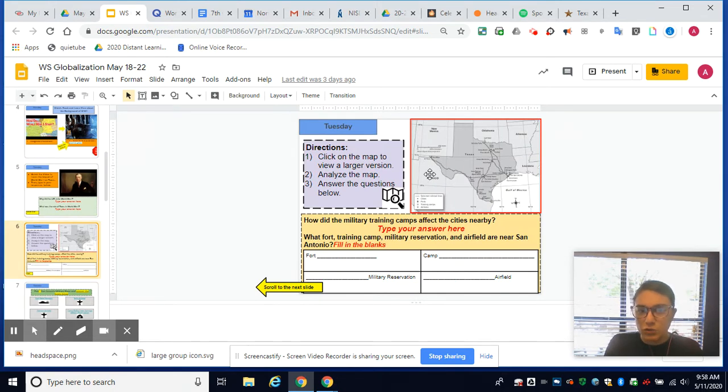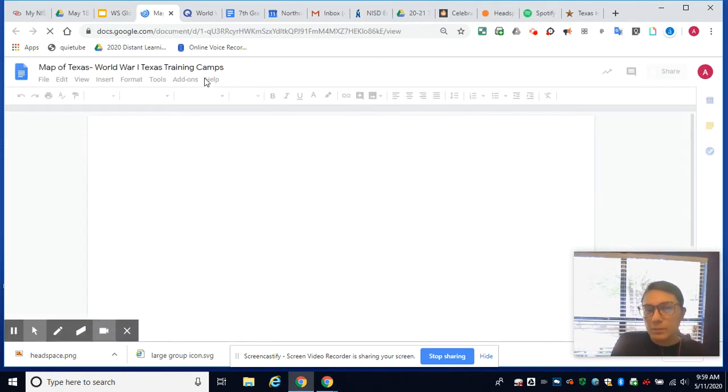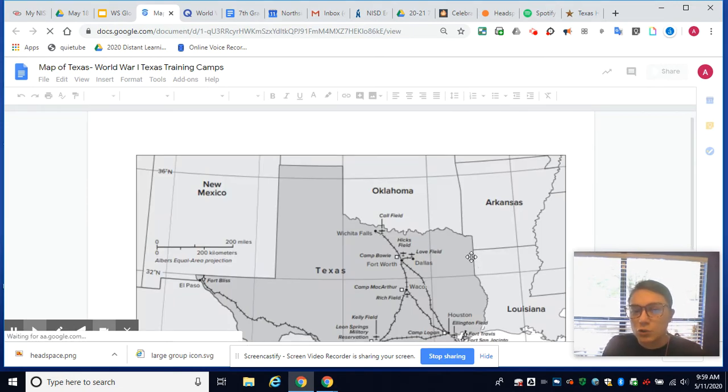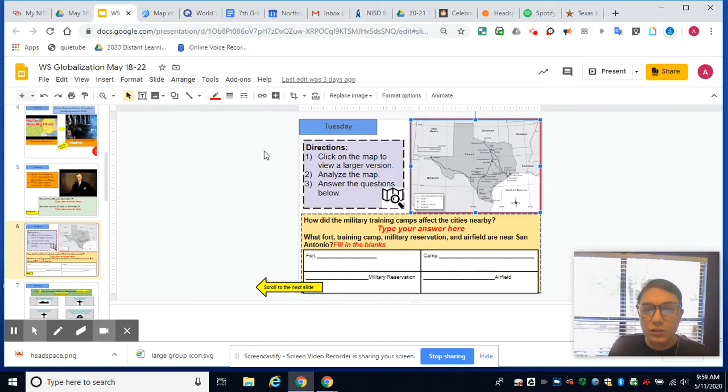On Tuesday as well, students will click on the map to view a larger version. So when they click on it, they see a larger view of the map. And this map is basically showing the different training facilities that were created or used during that time. And so the students will analyze this and answer these questions. How did the military training camps affect the cities nearby, which should be urbanization? And then they will decide what 4 training camp, military reservation, airfield are near San Antonio to practice those skills, how to read a map.